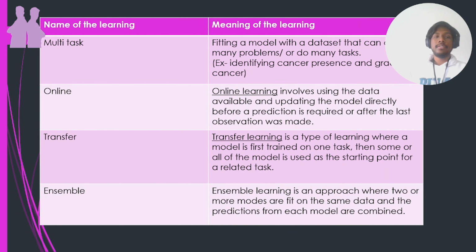So next we have the newest forms of learning: multitask, as the name suggests. We saw ChatGPT itself can do more than one task, right? It can automatically generate code, it can generate images, it can answer your questions, it can translate your questions to different languages. So it does more than one thing at a time. That's called multitask. And online learning is nothing but once you develop an algorithm and publish it on a website, people start using it, meaning people give data to it.